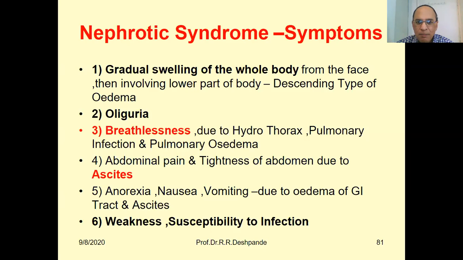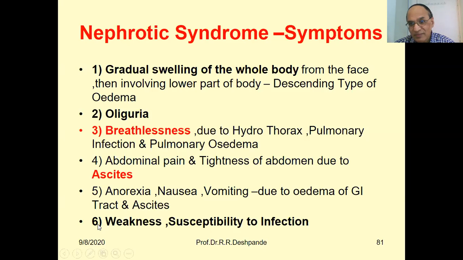Then abdominal pain and tightness in the abdomen due to the ascites. Please follow my cursor. Ascites. A lot of accumulation of fluid in the peritoneal cavity. In Ayurveda, it is called udara. Udara vyadhi will be there, secondary to the kidney problem. Okay. Then anorexia, nausea, and vomiting. Because I am saying edema is everywhere in the body. So edema will be in the digestive tract. So irritation will be there. And nausea, vomiting will start.